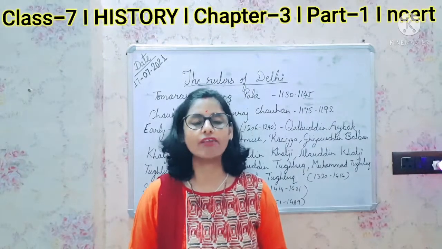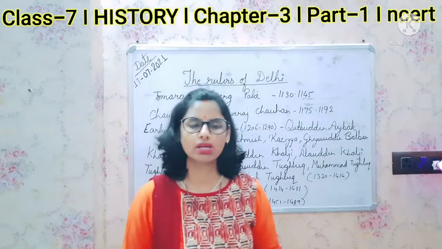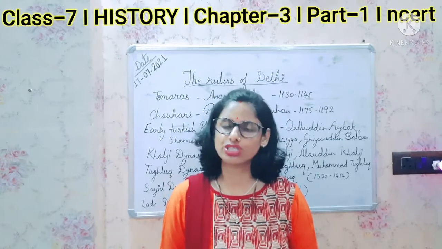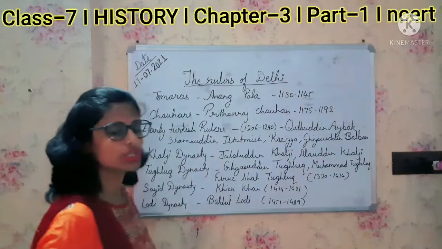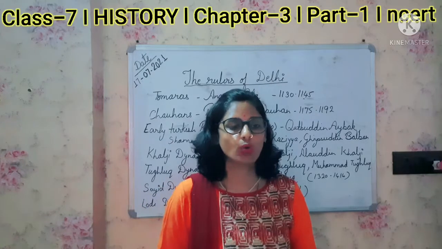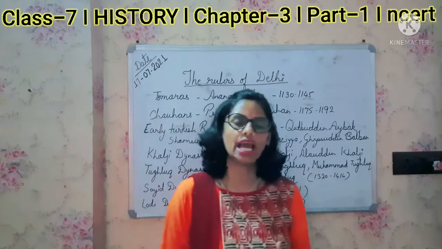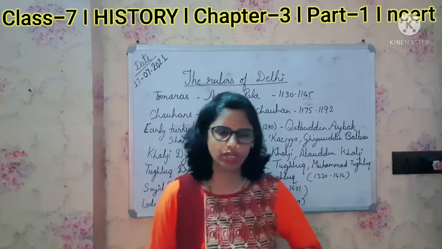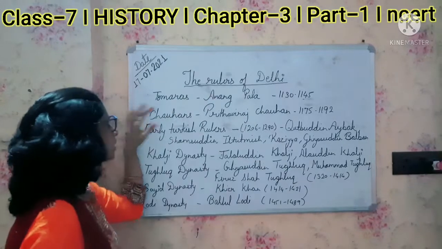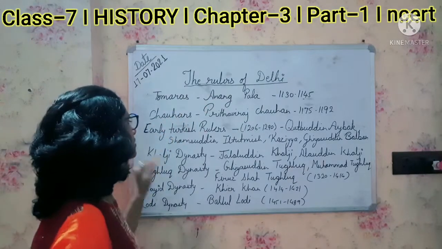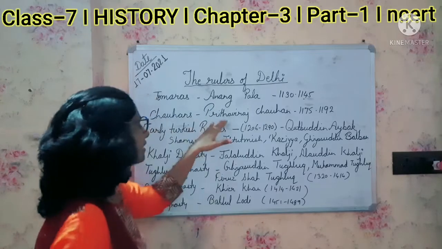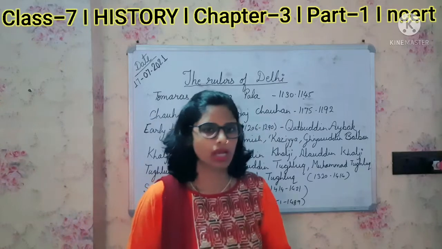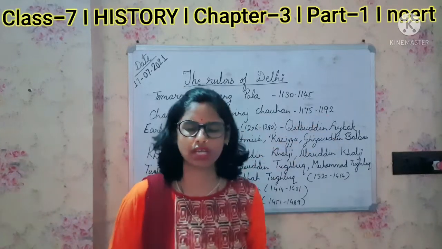So here we have the dynasties who ruled over Delhi and who made Delhi their capital. First it was initiated by the Tomars. The Tomars were the ones who made Delhi their capital, and Anangapala ruled from 1130 to 1145. Later the Tomars were defeated by the Chauhans, and the prominent ruler was Prithviraj Chauhan III, who ruled from 1175 to 1192.